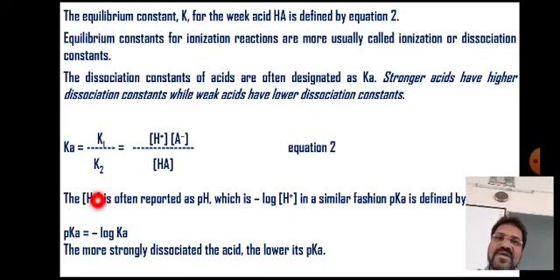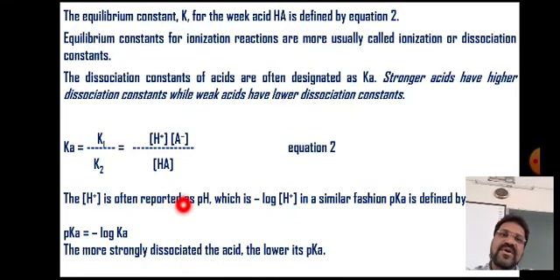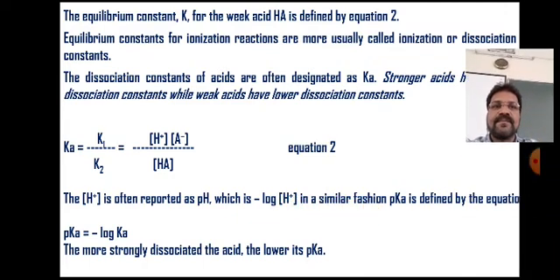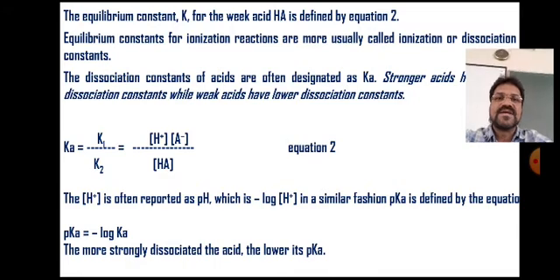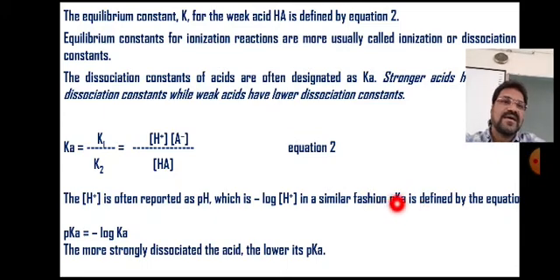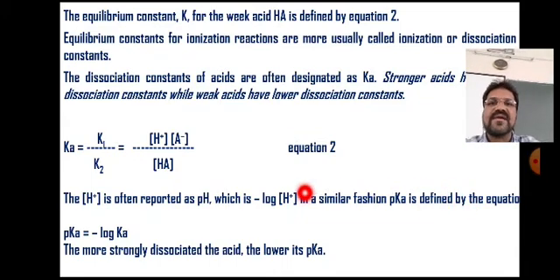Now we know that hydrogen ion concentration is reported as pH, which is the negative logarithm of hydrogen ion concentration. In similar fashion, pKa is also defined by a similar equation.